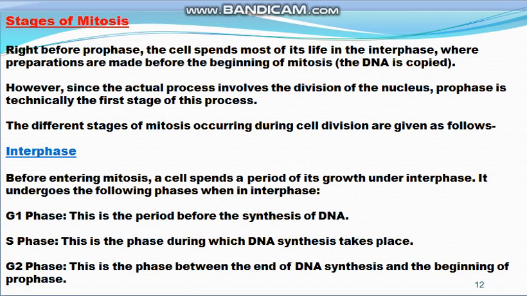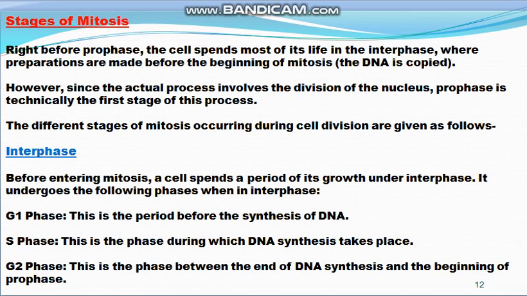First of all, there is the interphase stage, which is the preparation for mitosis, and in interphase the cell grows in size. In this interphase stage there is the G1 phase, which is the period before the synthesis of DNA, the S phase, which is the stage of DNA synthesis, then the G2 phase, which is the phase between the DNA synthesis and the beginning of the first stage of mitosis, that is the prophase.